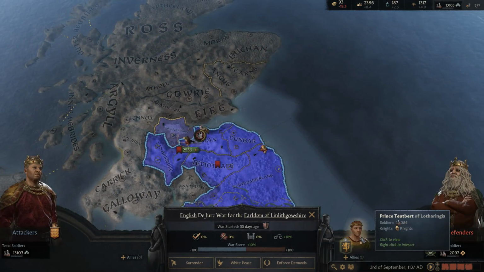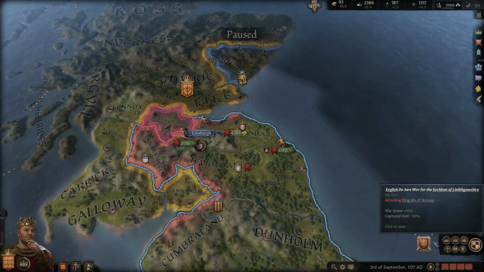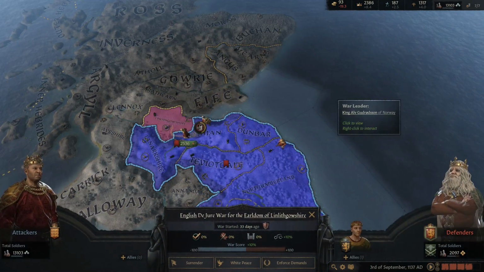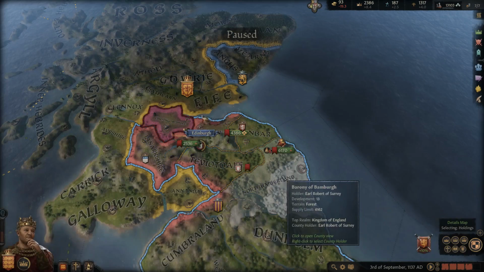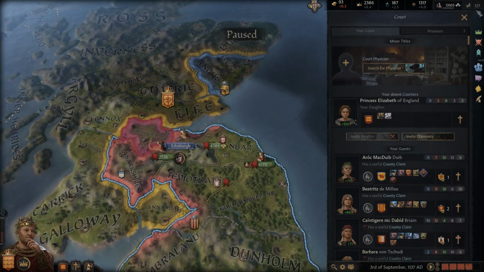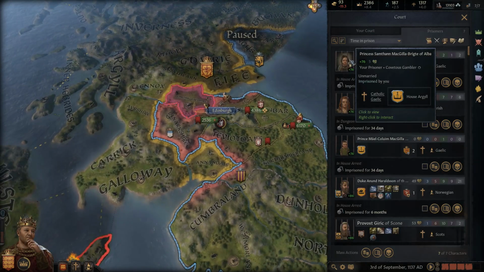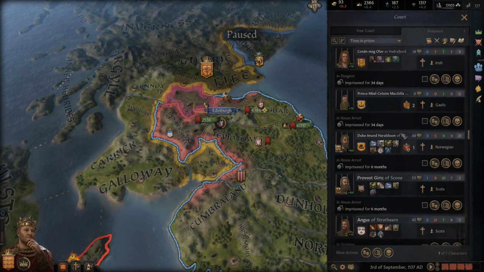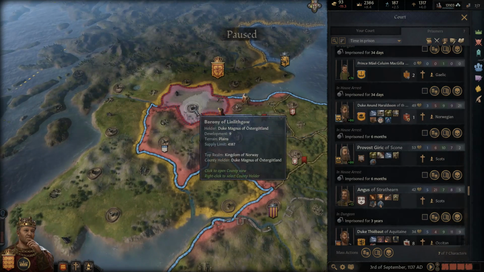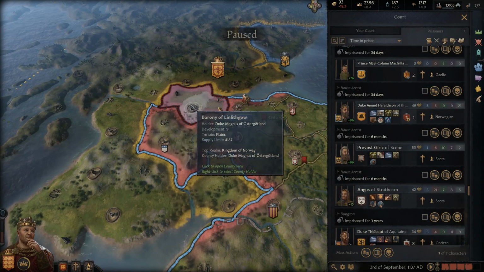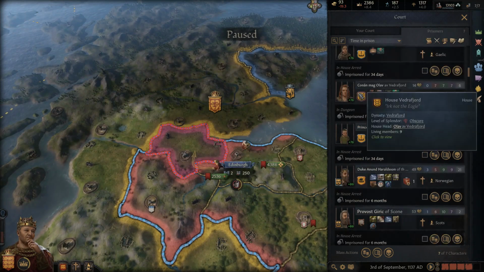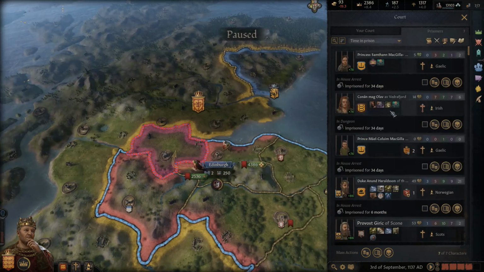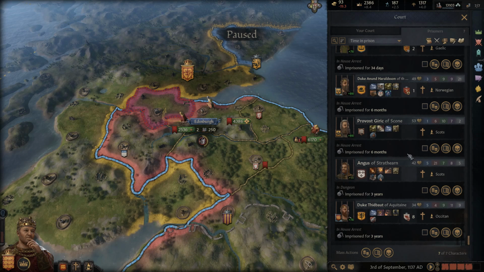Huh. Interesting that we've already captured his heir. Okay, I'm not entirely sure how that happened. Maybe what happened is whoever was the heir to both of these counties. Yeah, again, I'm not sure. Clearly we got his heir captured in the Scottish War, though, because we haven't done anything in this one, so there's no way it could have been done in this conflict.